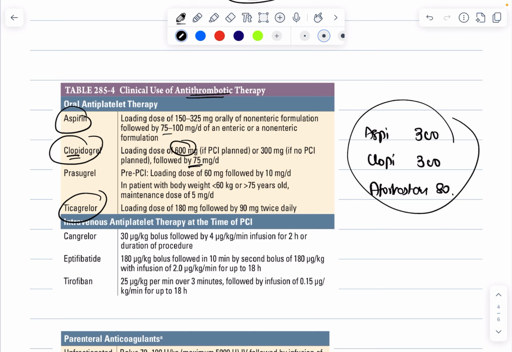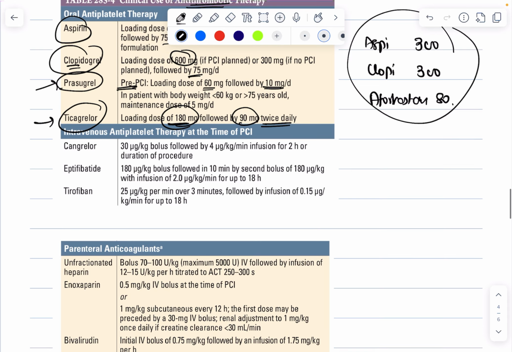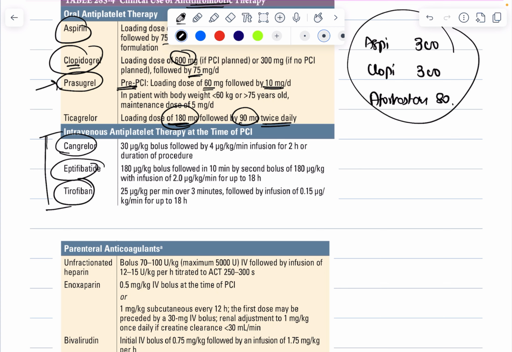In that kind of patients, ticagrelor is preferred, where the loading dose is 180 mg followed by 90 mg daily dose. In stenting patients, prasugrel could also be used, where the pre-PCI loading dose is 60 mg followed by 10 mg per day. The other agents which could be used IV are cangrelor, eptifibatide, and tirofiban. For these agents, the only question could be whether they can be given oral or IV. Dose per se won't be asked.